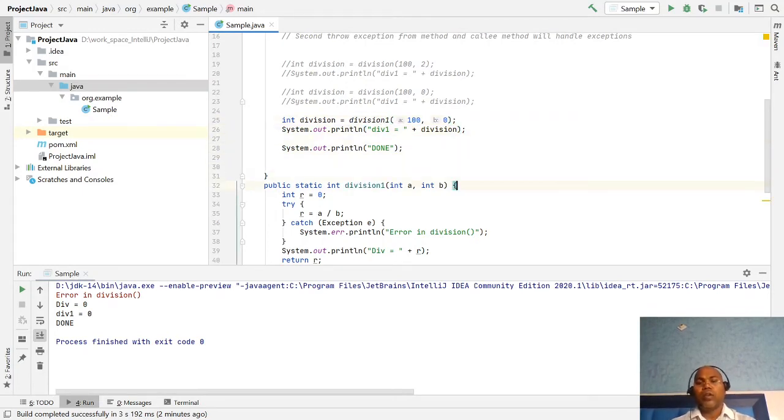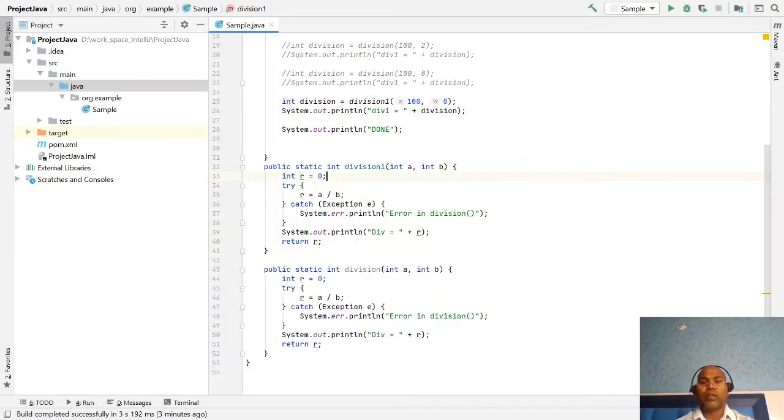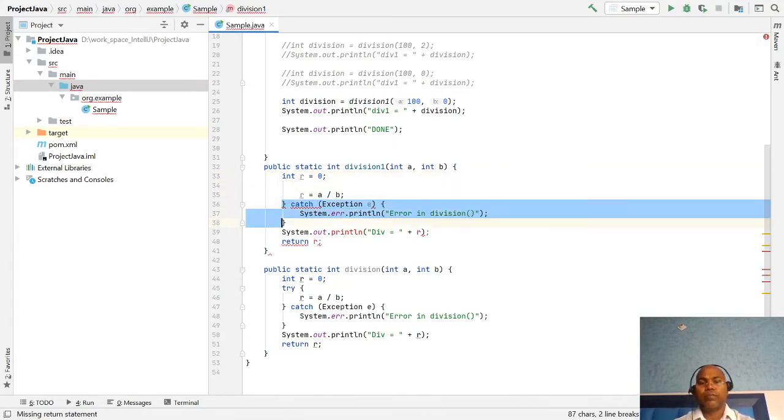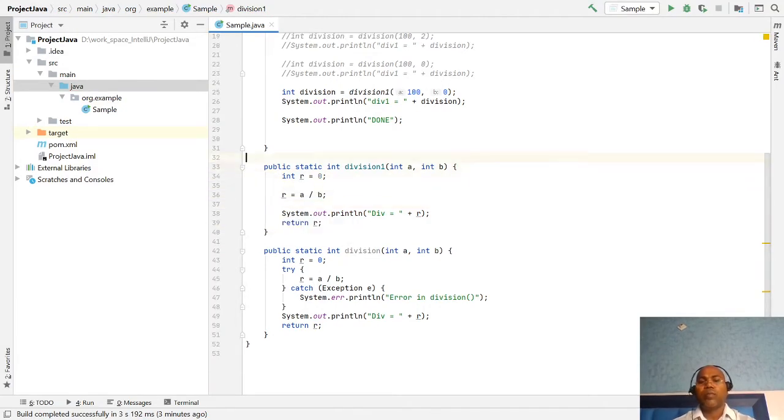Here I don't want to handle the exception inside the division method. But instead, if any exception comes, I can throw the exception. So here I have the option throws Exception. So now, done.